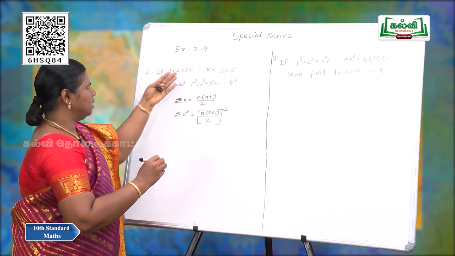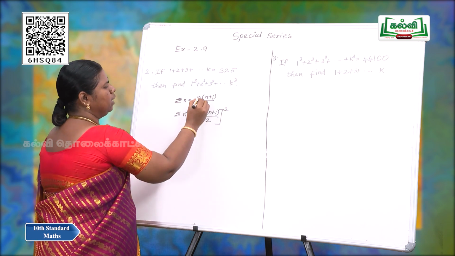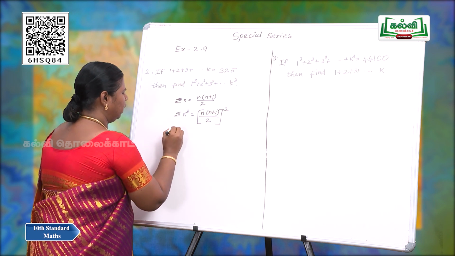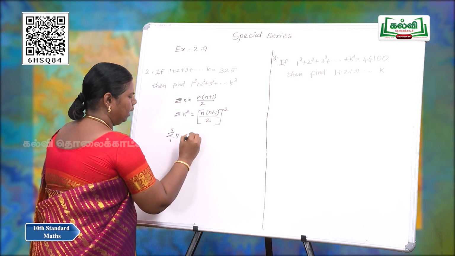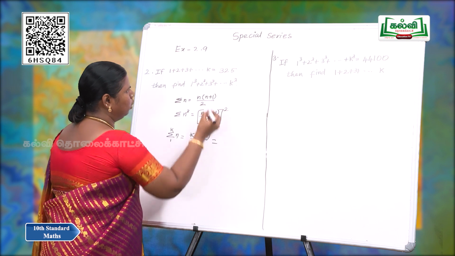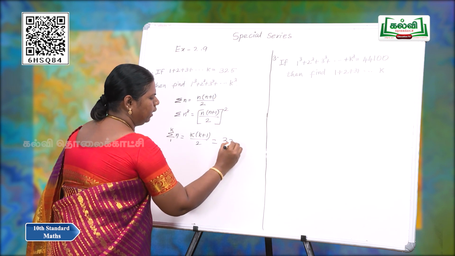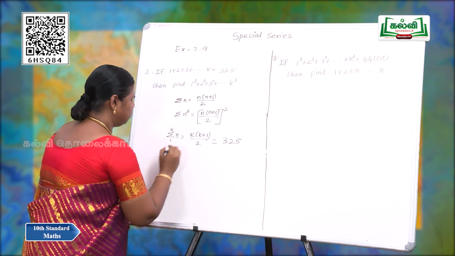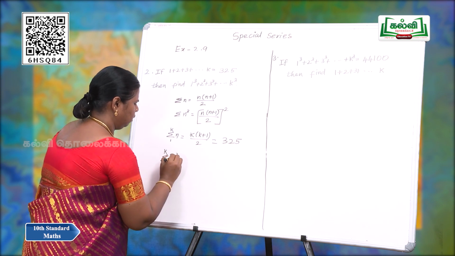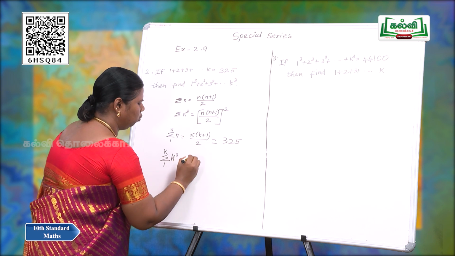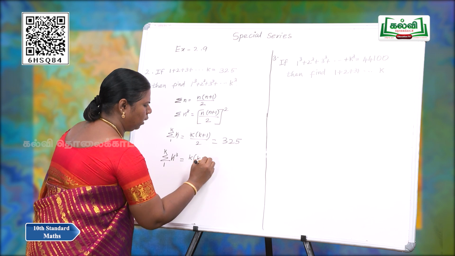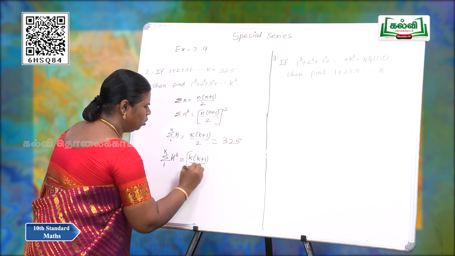So, in the place of n we have k. So, sigma n from 1 to k is equal to k into k plus 1 by 2 is equal to 325. So, we substitute: sigma n cube from 1 to k is equal to k into k plus 1 by 2 the whole square.